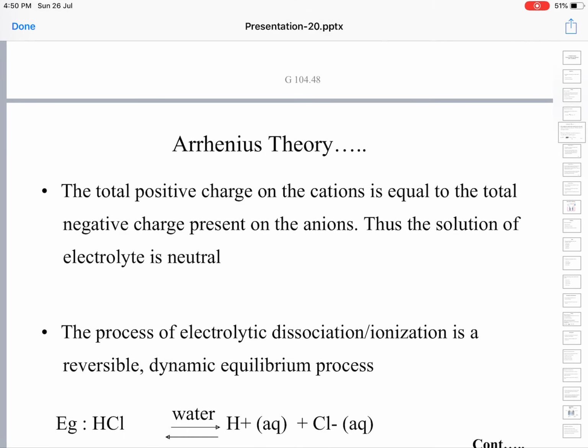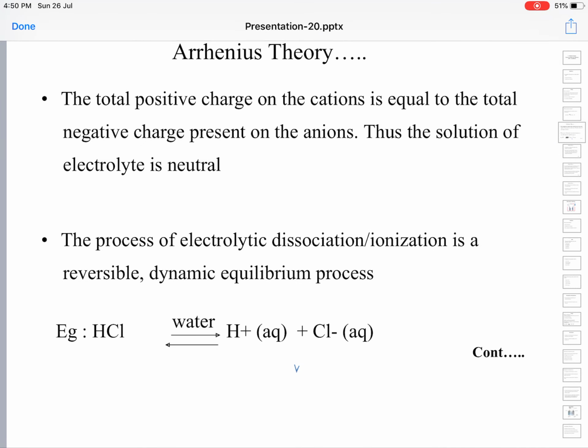Next, total positive charge on the cations is equal to the total negative charge present on the anions. It is equal and opposite also. Total positive charge present on the cations is equal to the total negative charge present on the anions. Thus, the solution of electrolyte is neutral.